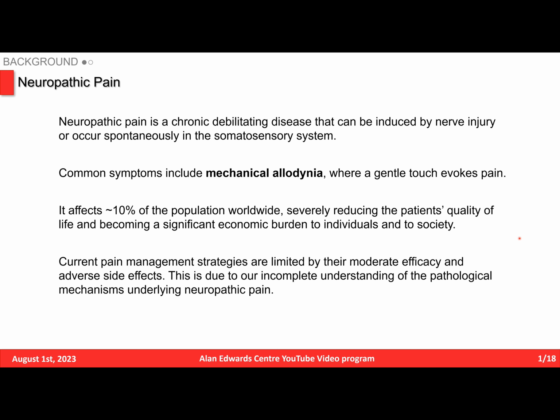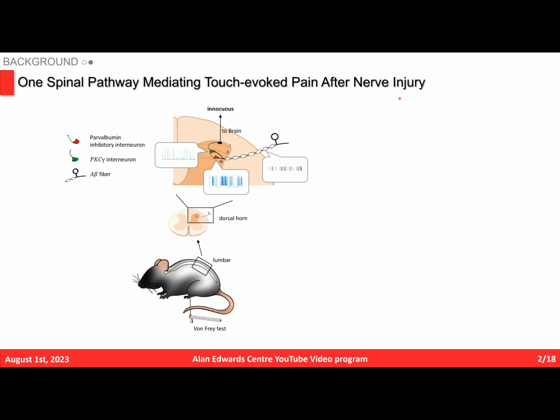Current pain management strategies are limited by their moderate efficacy and adverse side effects. This is due to our incomplete understanding of the pathological mechanisms underlying neuropathic pain. This slide shows one neural circuit for mechanical allodynia located in the dorsal horn of the spinal cord.